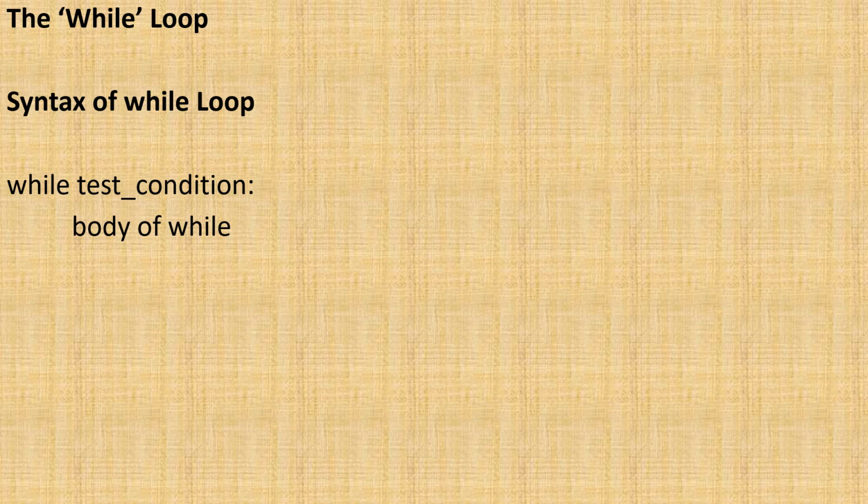You can just observe the syntax of a while loop. while is the keyword which is written in lowercase. After that, one single space, then the test condition, then a colon. The test condition will be executed first. If it becomes true, then it will execute the body of the while. You can see the body of the while has been written with one indentation.